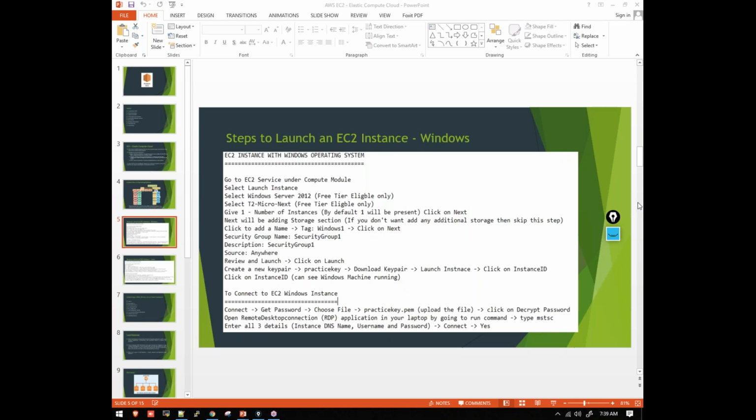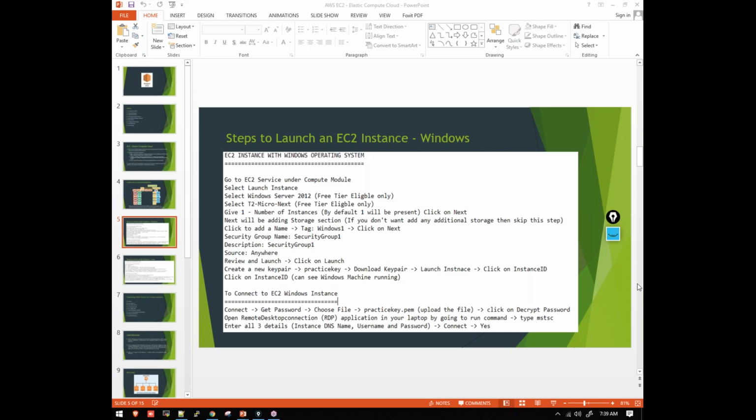Any doubts, guys, until now? One question I have. Linux is a modified version of Unix, you told, right? I mean, they have used the Unix operating system and modified it according to them and designed Linux, right? Correct.